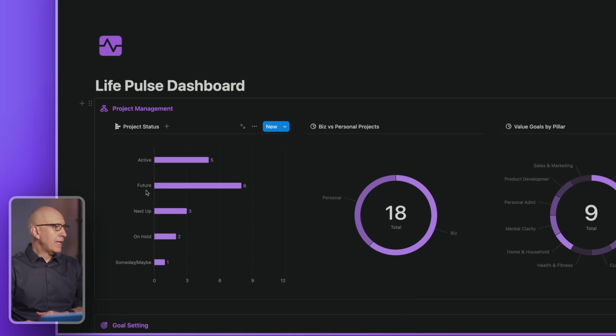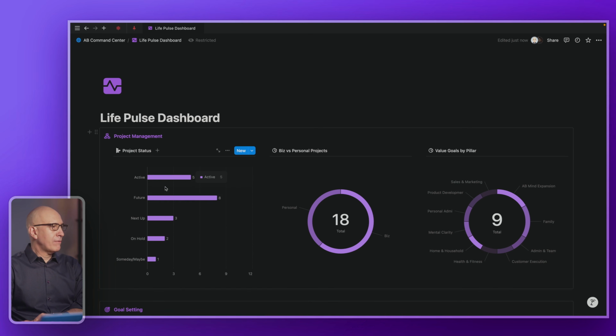So we have active, future, next up, on hold, someday maybe are the status settings in our projects database. And then across the x-axis horizontally here, we're counting how many of each. So I have 5 active projects, 8 future projects, 3 next up, 2 on hold, and 1 someday maybe. So I might be at the point where I have a lot of active but no future. I need to start planning some things ahead. This gives me a signal that I need to do that.